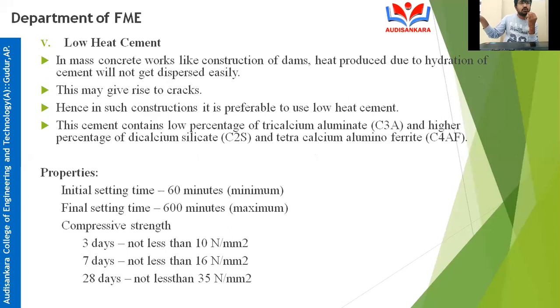If they have used cement having high heat of hydration, it is mass concrete work with high heat of hydration. Due to that high heat of hydration, cracks will develop in the dam. What happens if a crack is there in the dam?